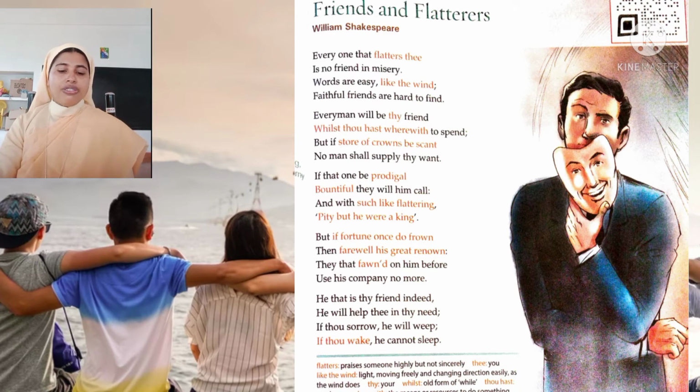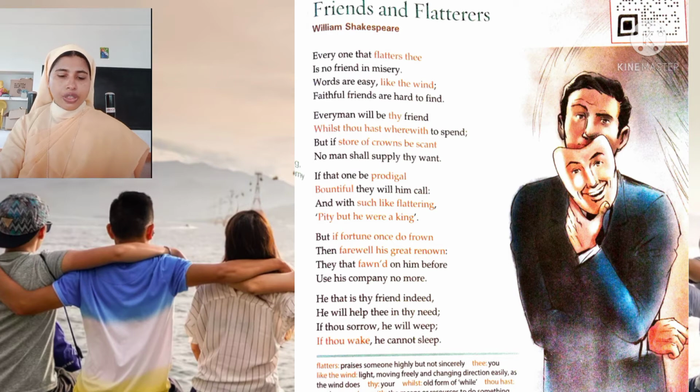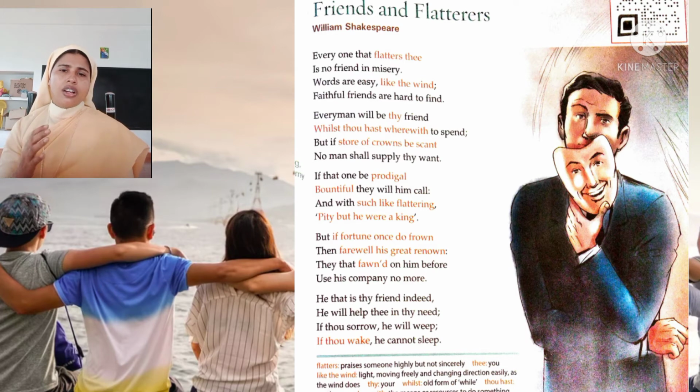"But if fortune once do frown, then farewell his great renown." What is the meaning of "if fortune once do frown"? As soon as a person begins to lose money or becomes unlucky, we cannot predict our times, our future. It is not in our hands.